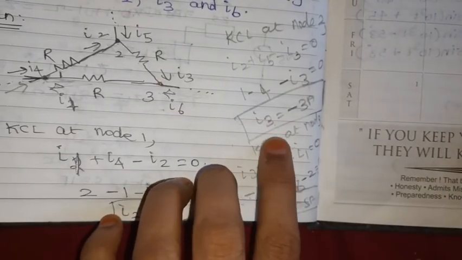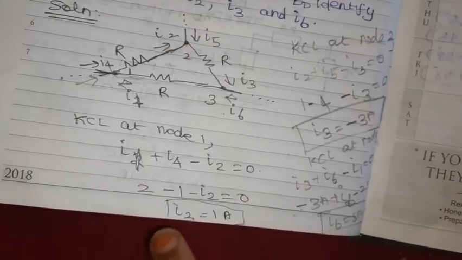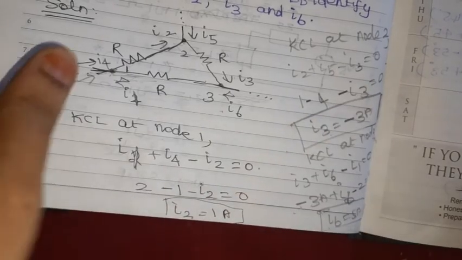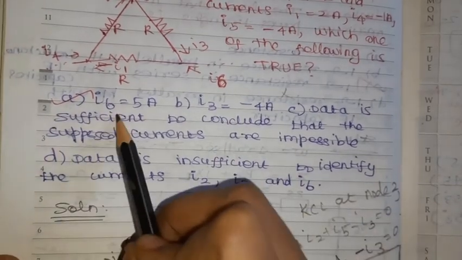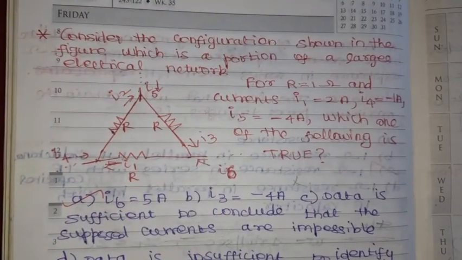Option A is I6 equal to 5 amperes. Option B, I3 equal to minus 4 amperes. No, I3 equal to minus 3 only, so this is the wrong option. Then, data is insufficient to find I2, I3, I6? No, it is very sufficient to find I2, I3, I6. So this is also a wrong option. So I6 equal to 5 amperes is the right one. This is the right option for this problem.